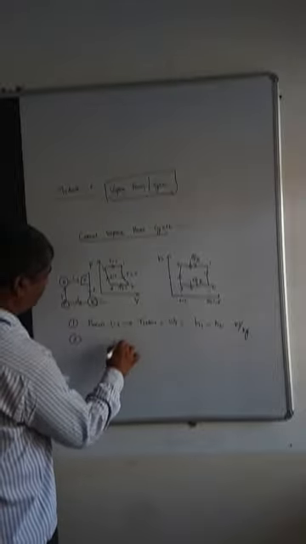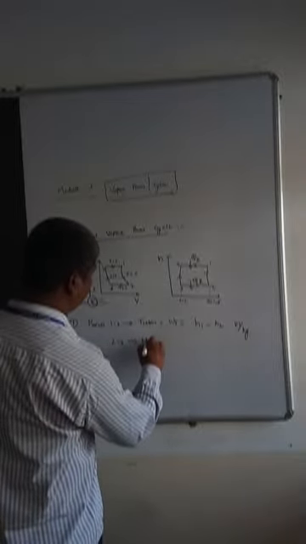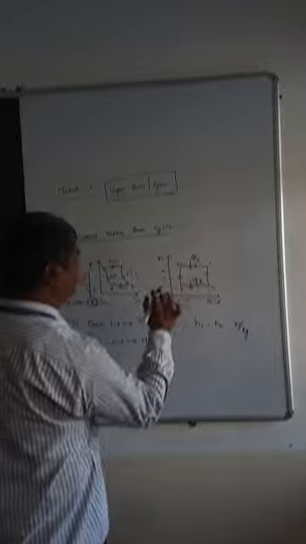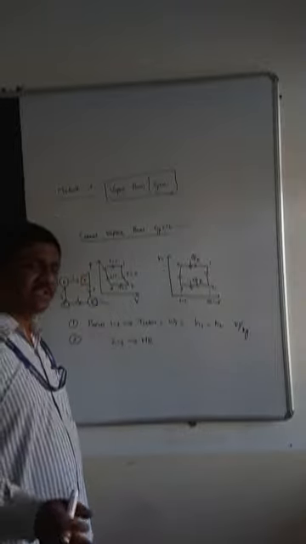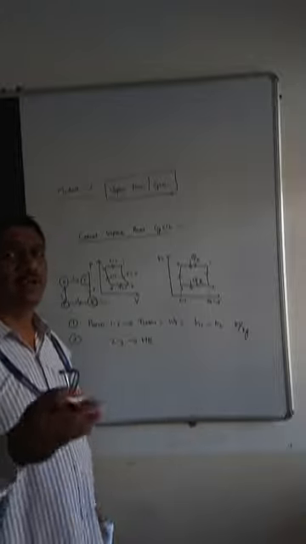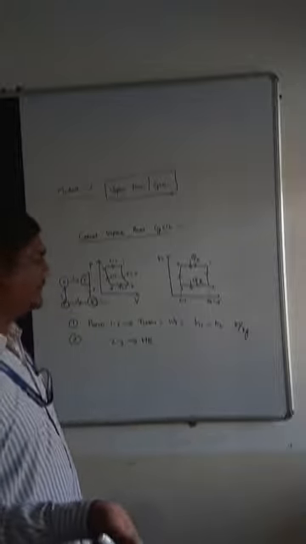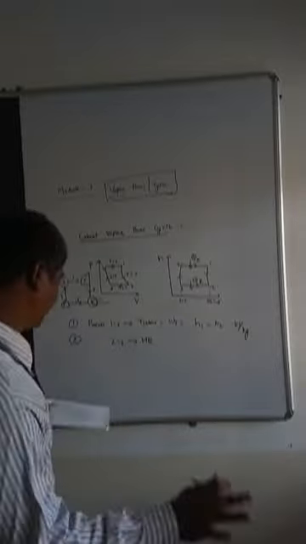Process 2 to 3, which work? Condenser work. Isothermal process, here heat is rejected. Condenser means you should always think heat is rejected. Boiler means you should think heat is added. Pump and turbine are both isentropic processes where there is no heat gain, so it is an adiabatic process.